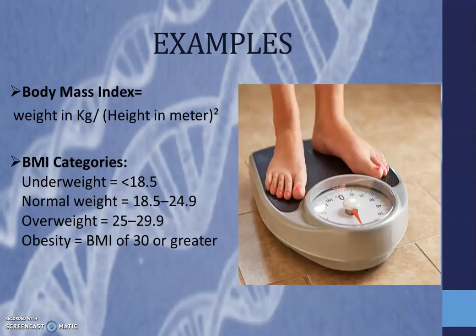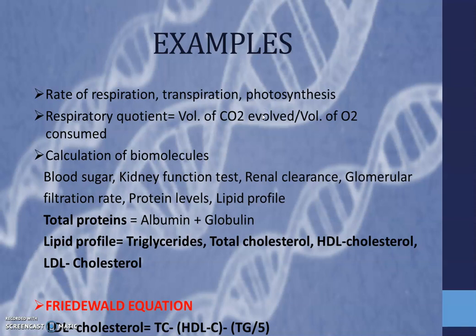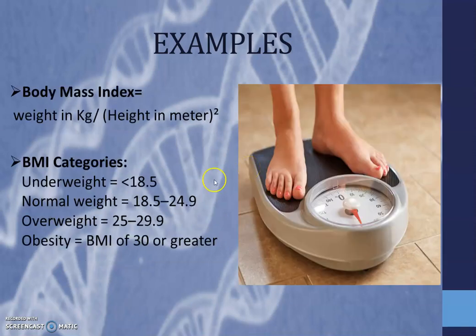The next example is to calculate the body mass index. In order to calculate body mass index, we need to do calculations with the help of this formula, which is weight in kilograms divided by height in meters squared.